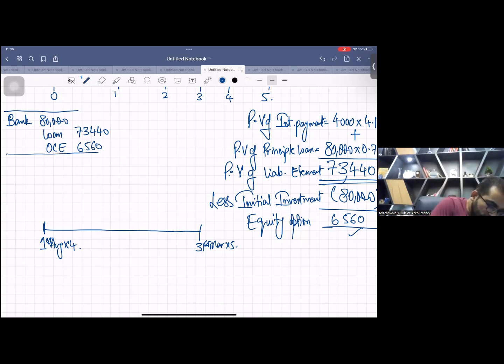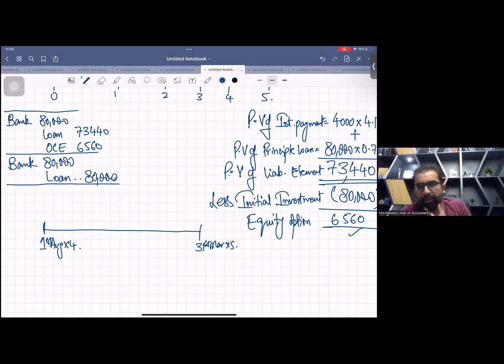But you know, what they did, they treated the complete transaction as loan. You go and read the adjustment. They treat the complete transaction as loan.